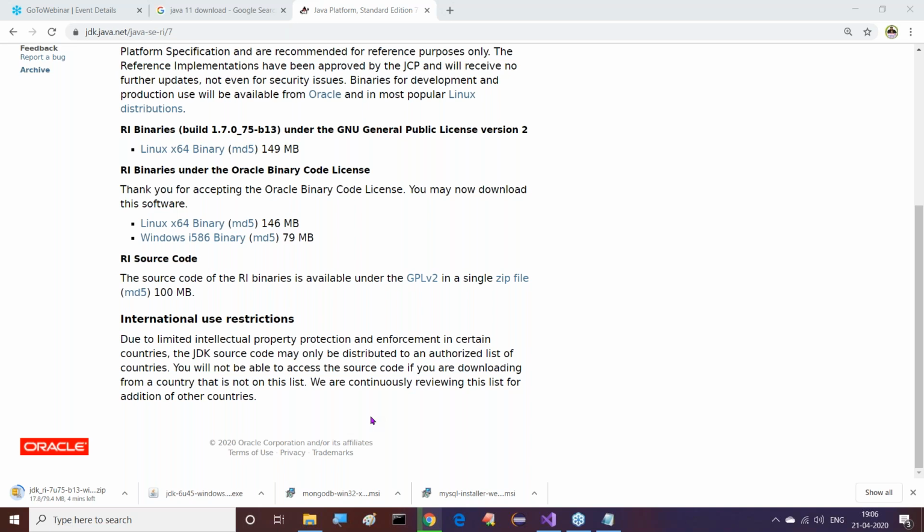No need to install anything. We directly get the folders and we are able to use them. Once it is completed, then we will go for it. 79.4 MB, almost 20% done.